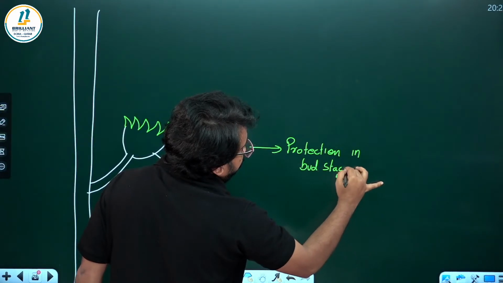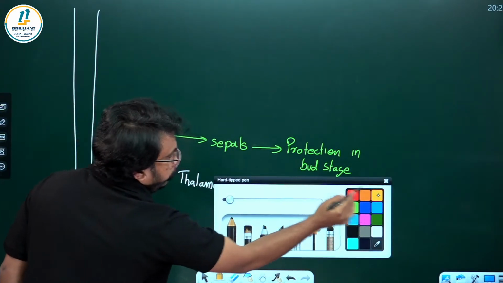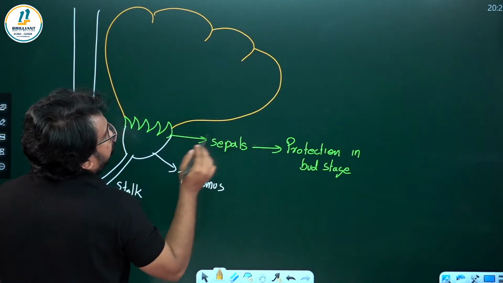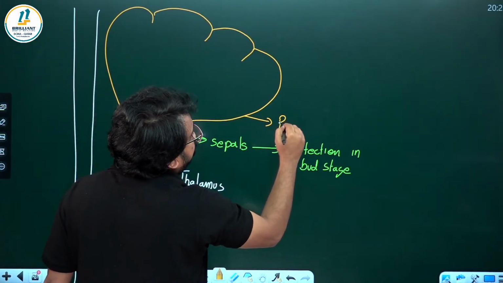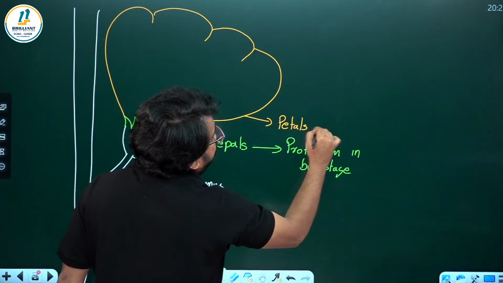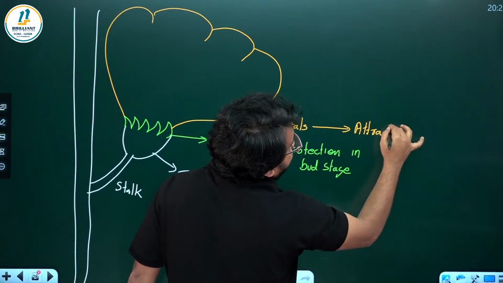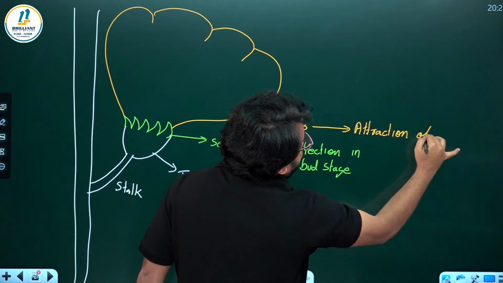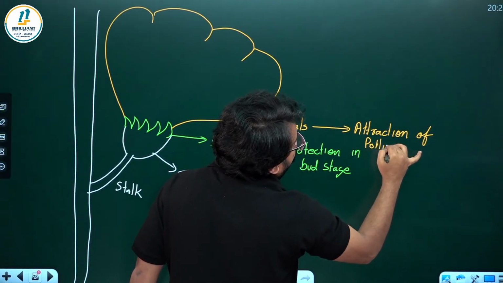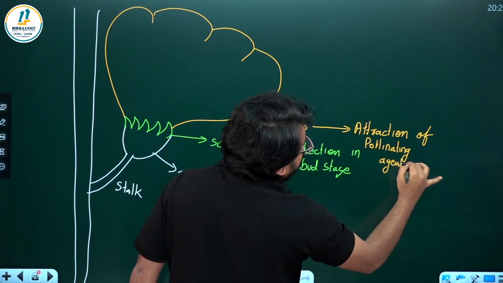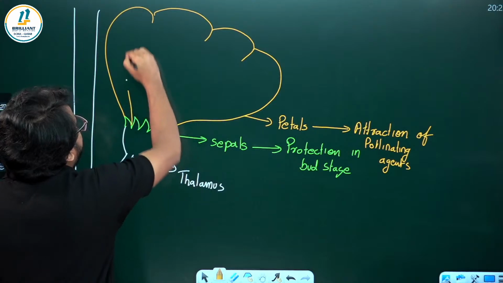Then inner to that you can see the next layer, the beautiful and colorful part of a flower. What is that beautiful and colorful part of a flower? That is actually the petals. Main function of the petals is what? Attraction of pollinating agents. Now inner to that you can see there is stamen.